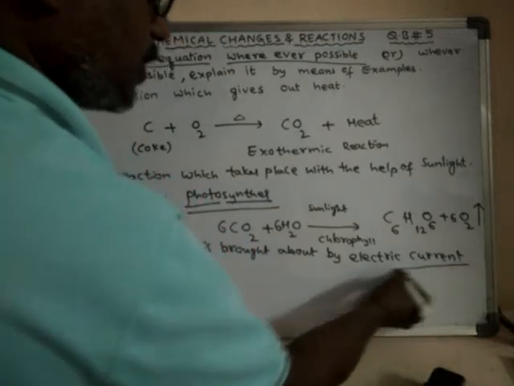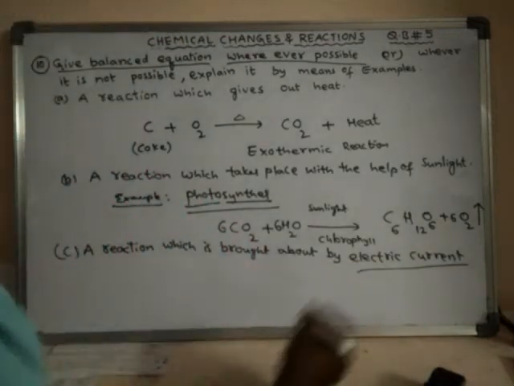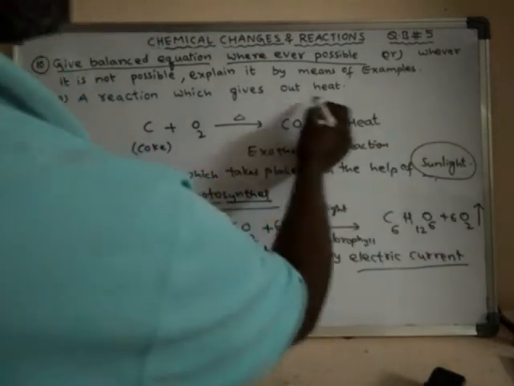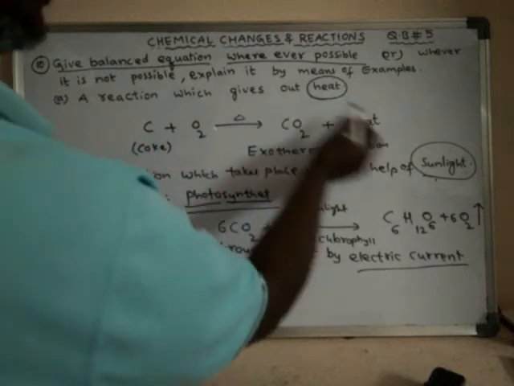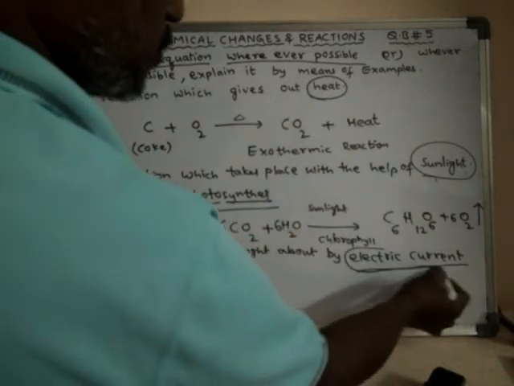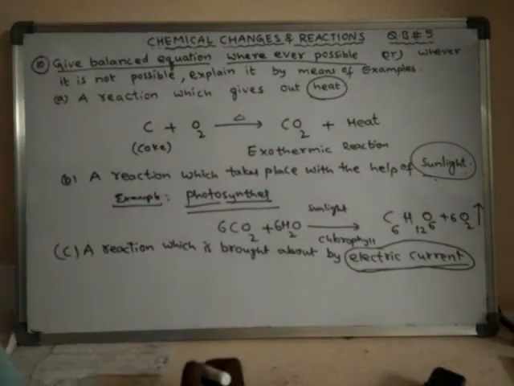That means electric current is used. Here sunlight is used. Here heat is used directly. So heat, sunlight or else electric current. So these are the required things. These are the different forms of energy.